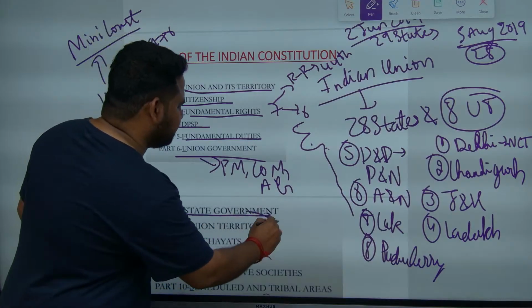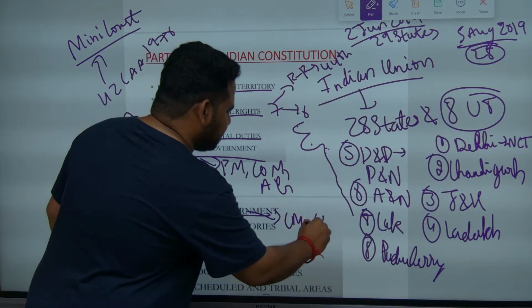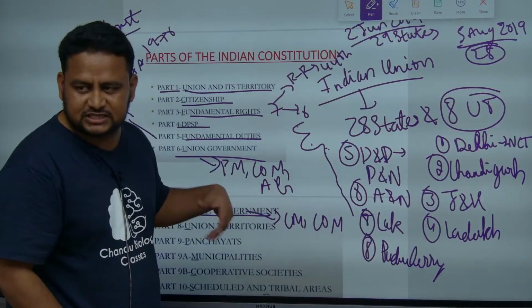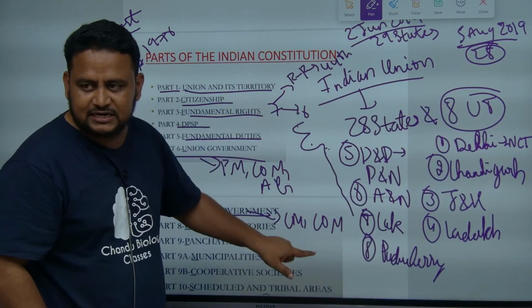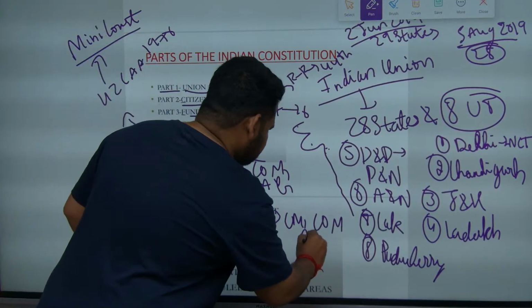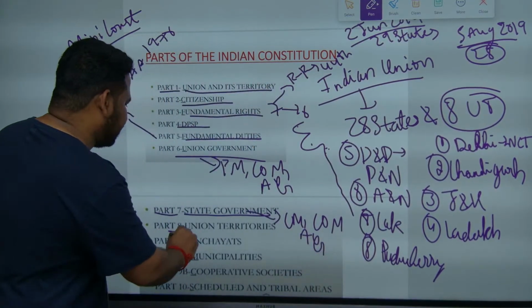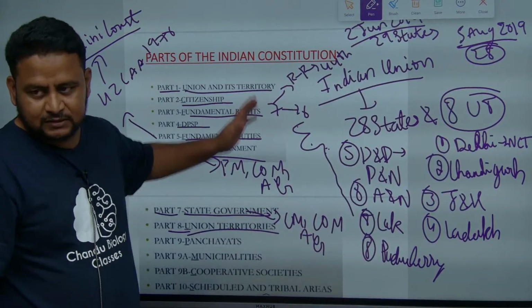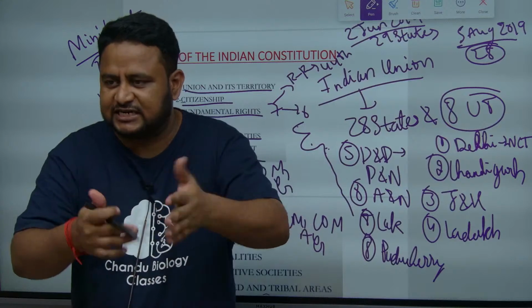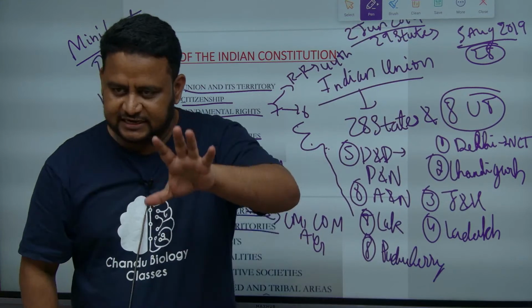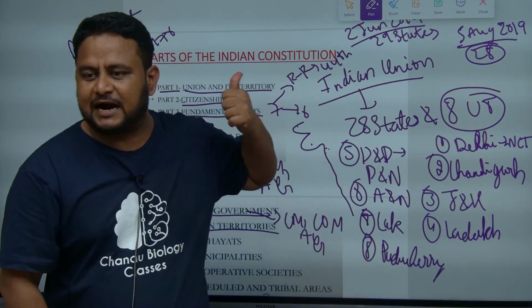Now when it comes to state government, we have CM, Council of Ministers. Here, instead of Attorney General at the state level, we have Advocate General. There it is Attorney General, here it is Advocate General. Next, part 8 is talking about union territories. There we spoke about union and its territory, that is whole of India and its states and union territories. That is 28 states and 8 union territories, spoken in part 8, part 1.